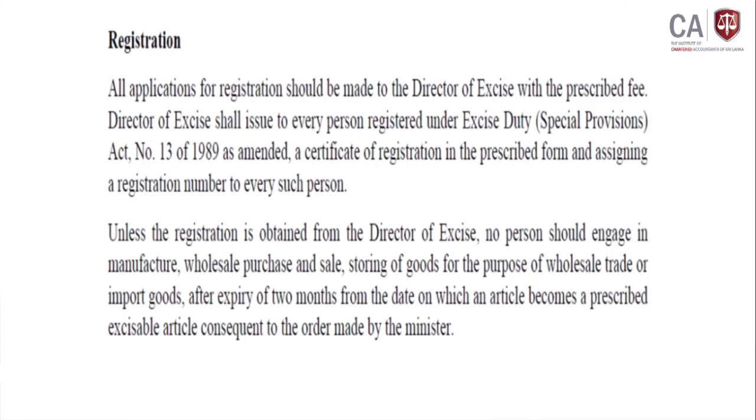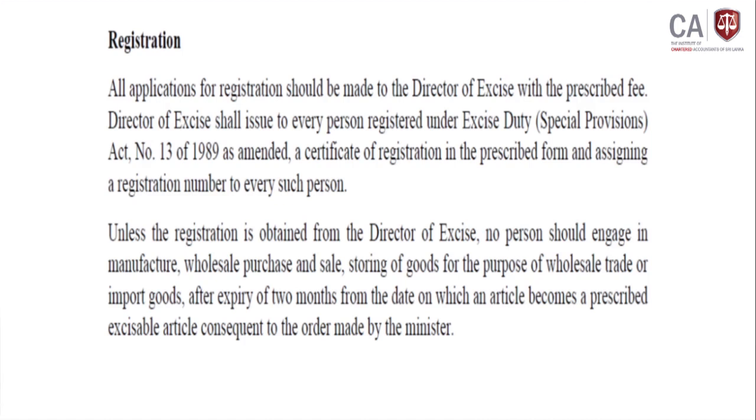Unless the registration is obtained from the Director of Excise, no person shall engage in manufacturing, wholesale purchases, sale, or storing of goods for wholesale purposes, or import goods. Without getting the registration, no person is allowed to engage in those activities: manufacturing, producing, storing, wholesale purchase and sale, or importation.